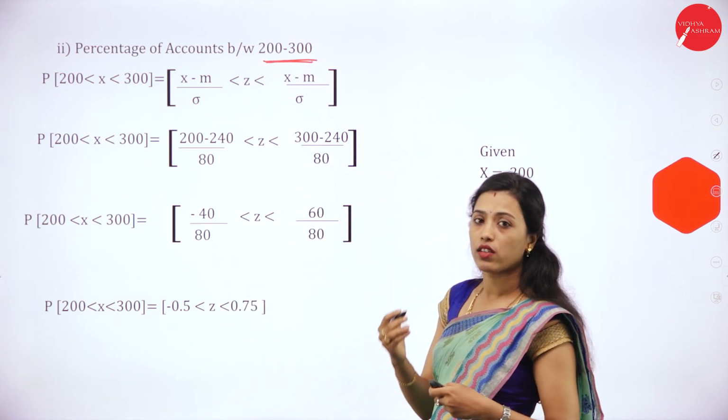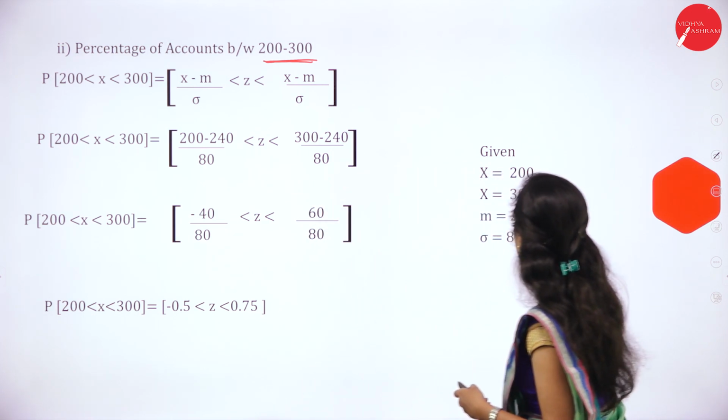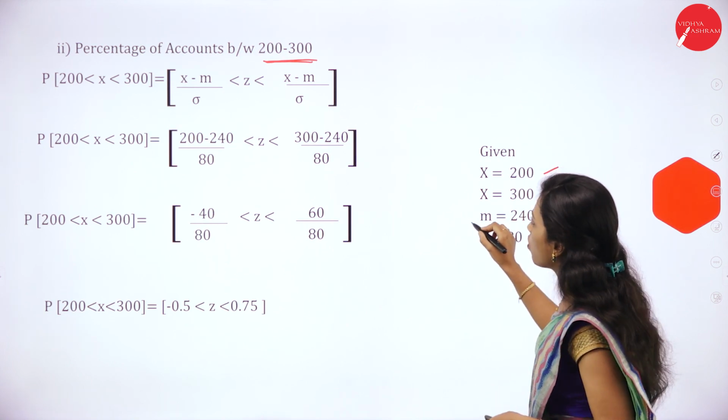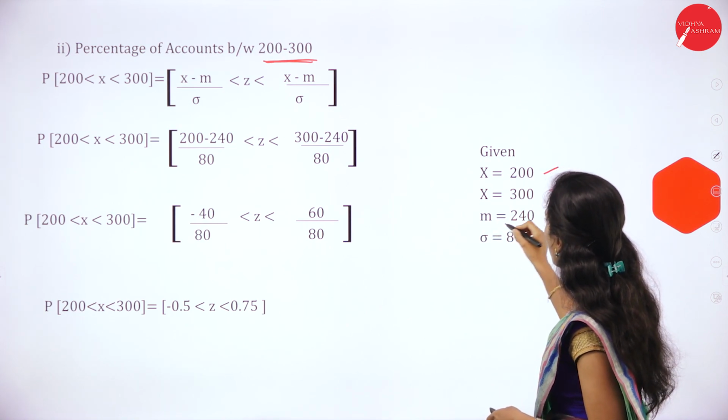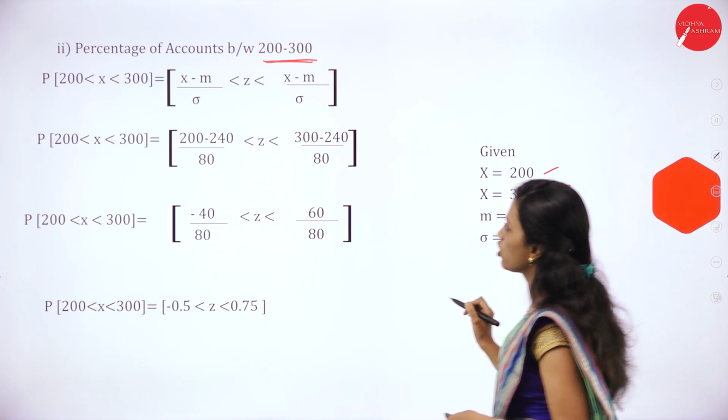Here they have given two x values. That is, one x is 200 and another x is 300. Mu, or x bar, is 240. Standard deviation is 80.